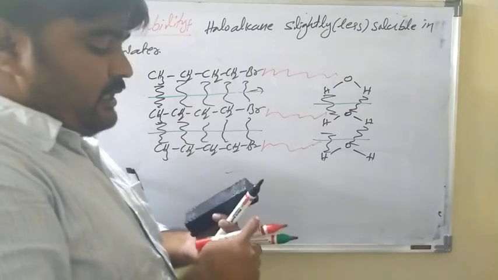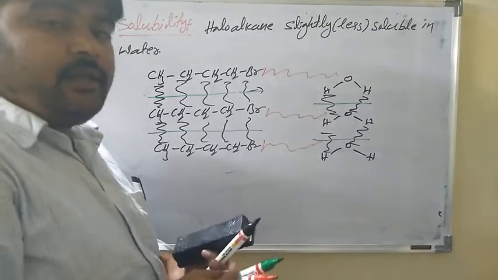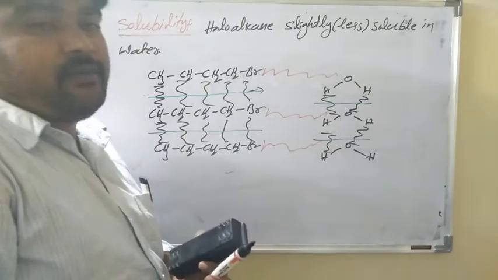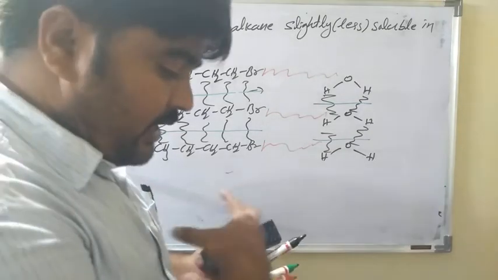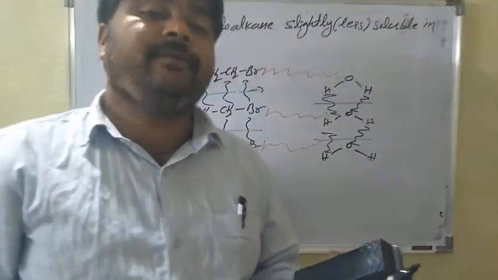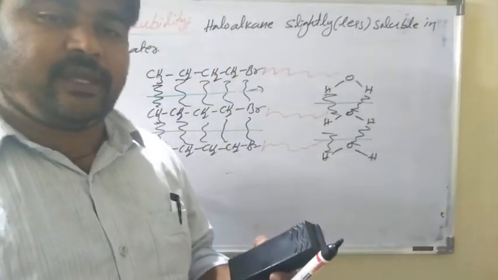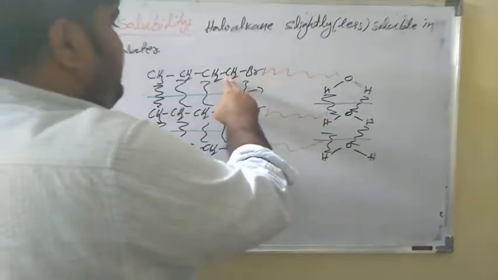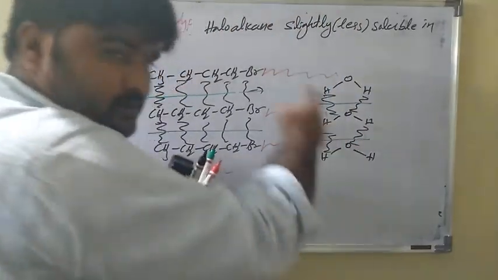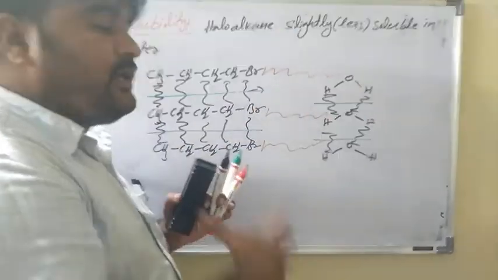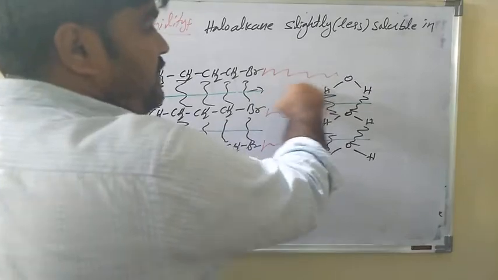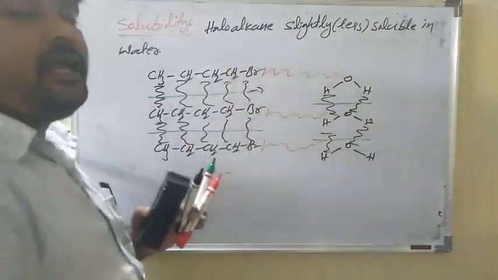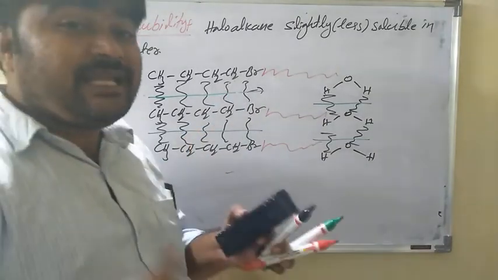However, haloalkanes are soluble in organic solvents, non-polar solvents. Why? Because bromobutane, for example, dissolves in bromopentane like this. Here also, after the new bond is formed, the energy released is comparatively more than that of the old bond. This is the meaning.